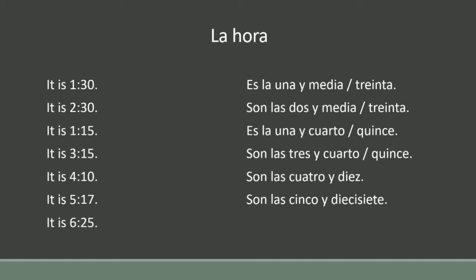6:25. It is 6:25. So first we will describe 6 o'clock and then 25 minutes. So 6 o'clock is son las 6 and then add the number of minutes 25. 25 means 25. So it is 6:25 would be son las 6 y 25. Let us learn some more time. It is 6:40. So we will describe 6 o'clock and then we will add the number of minutes which is 40. Son las 6 y 40. Now friends, here there is one more method to describe this time.